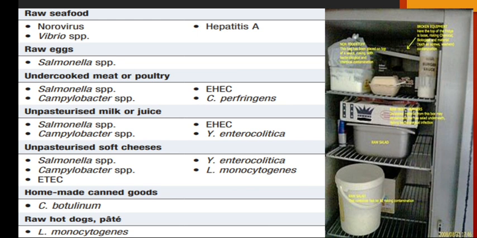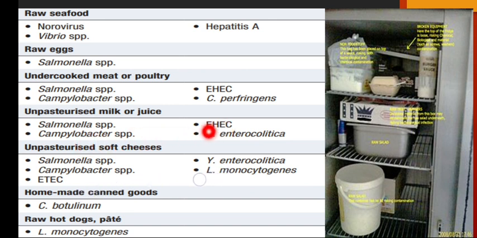For example, raw seafood can be a source of certain viruses like norovirus and hepatitis A virus, and also Vibrio cholerae. All these can give rise to food poisoning caused by raw seafood. Raw eggs can be the source of Salmonella species. Undercooked meat and poultry can be the source of Salmonella, Campylobacter, Escherichia coli, and also Clostridium perfringens. Unpasteurized milk and juice can be the source of Salmonella and Campylobacter,